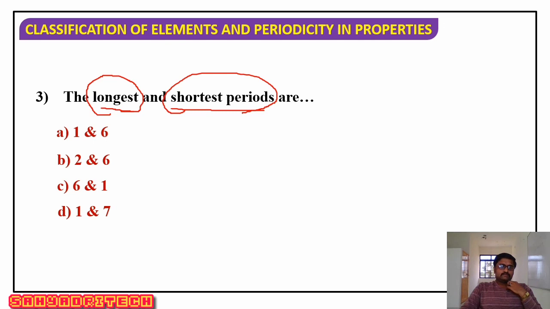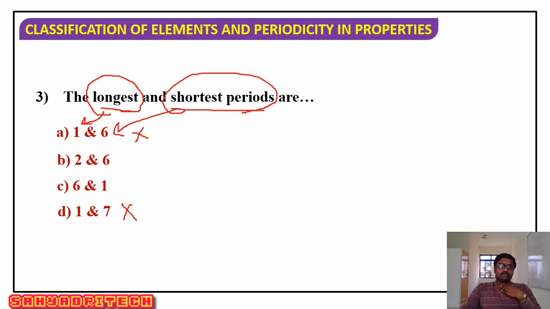As per the question, the first number belongs to the longest and the second number indicates the shortest. The first period is the shortest one, so two options we can directly exclude, and those are options A and D. They specify 1 and 6, 1 and 7, with the first number being the longest, so it is wrong.